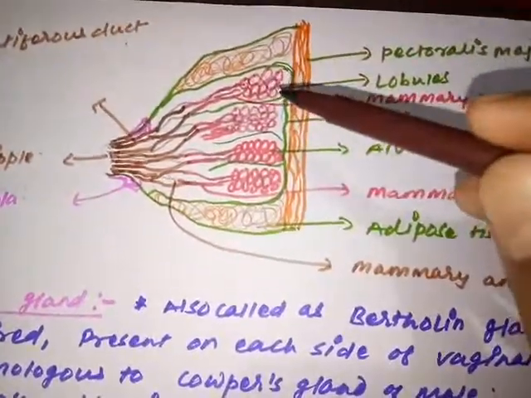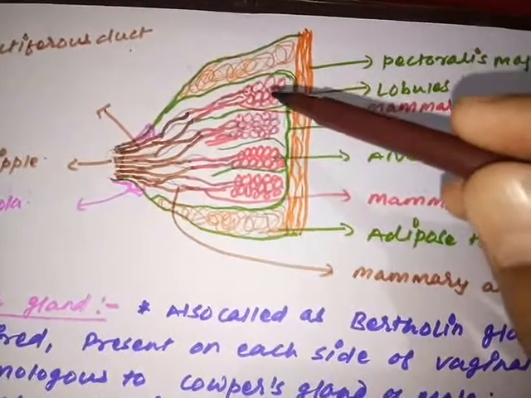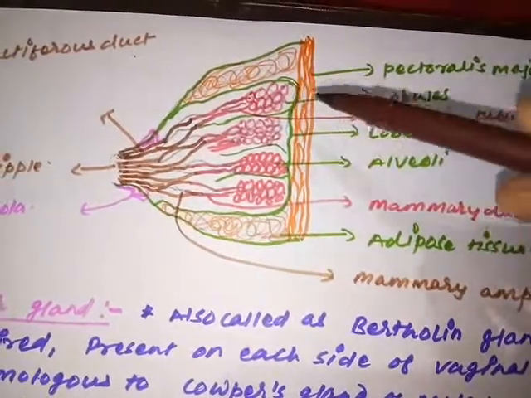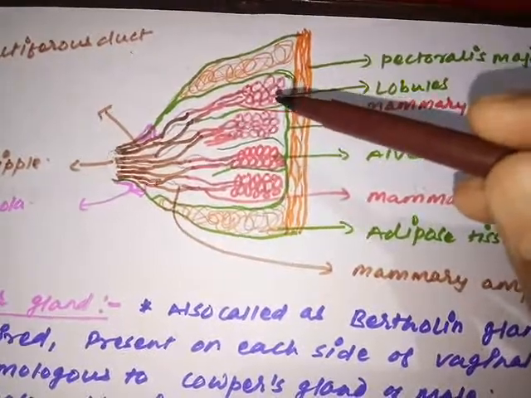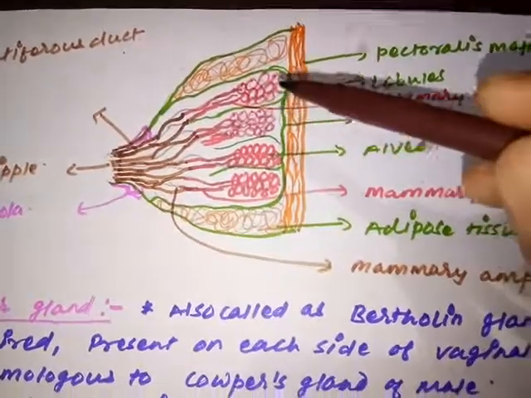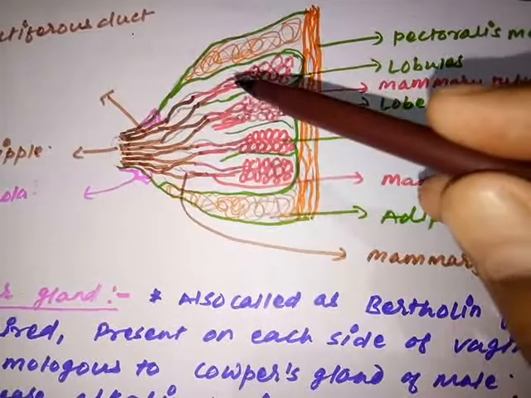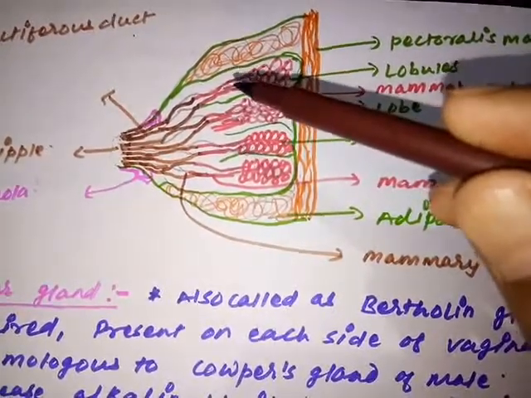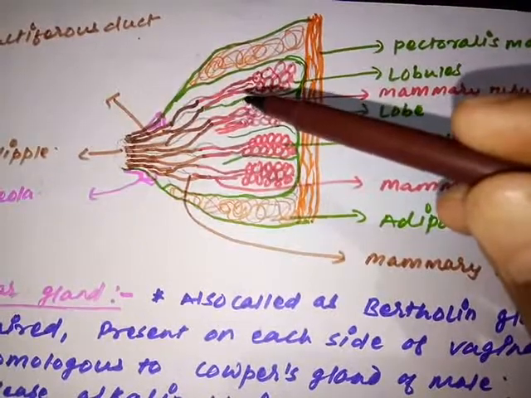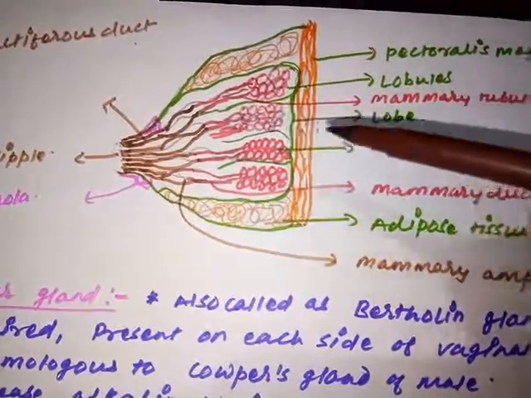Inside lobules we have seen grape-like bunches of cells. These grape-like bunches of cells are called alveoli. So alveoli are the actual cells responsible for the production of milk. From each alveolus some fine tubules originate, by which the alveoli release the milk. These tubules are called mammary tubules.